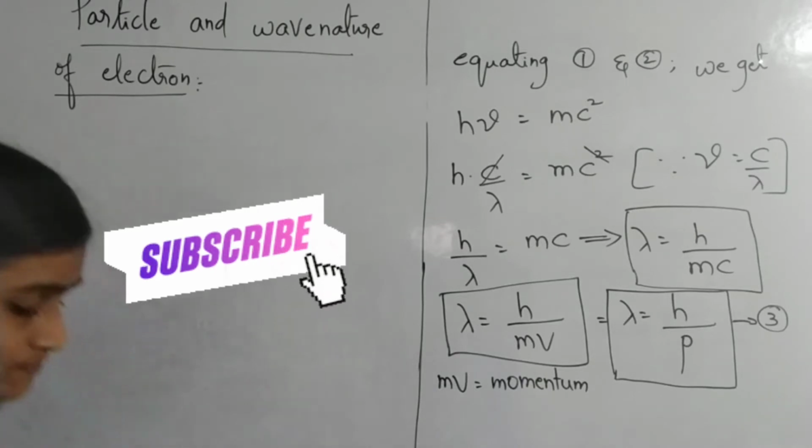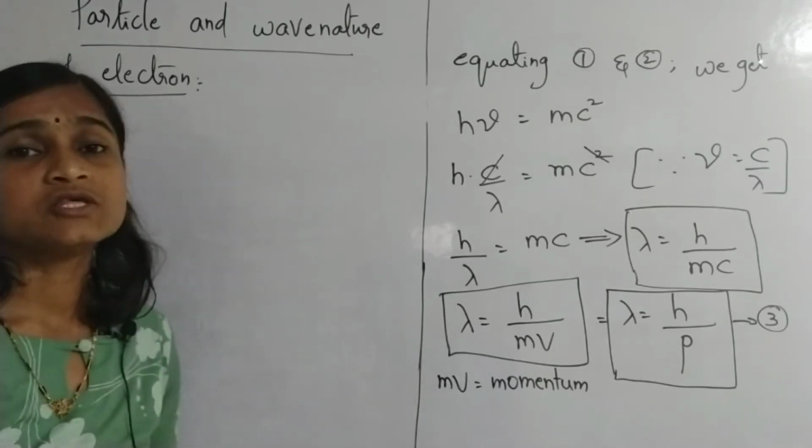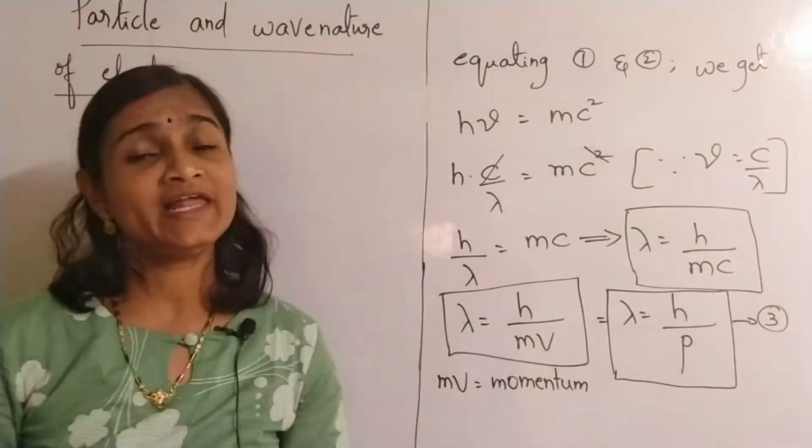Now coming to kinetic energy. We got the wavelength of the electron wave.